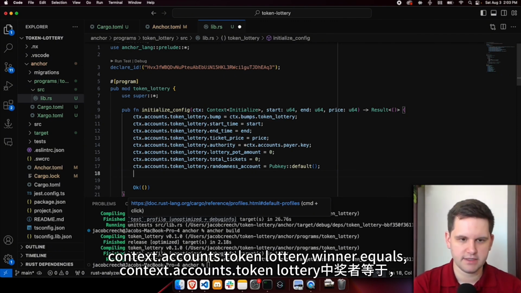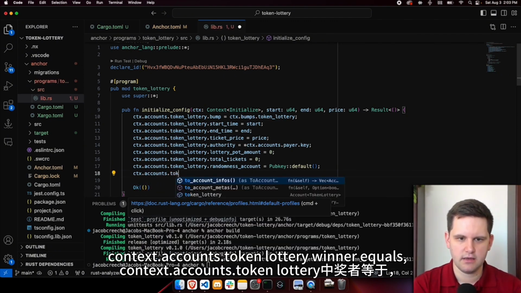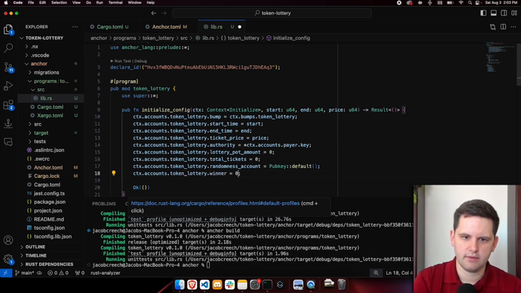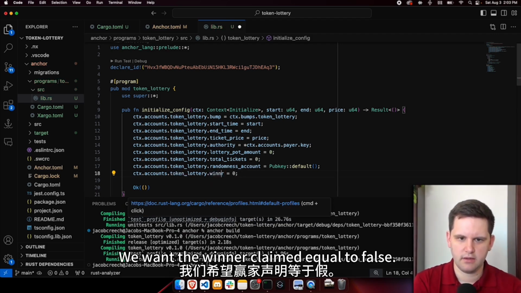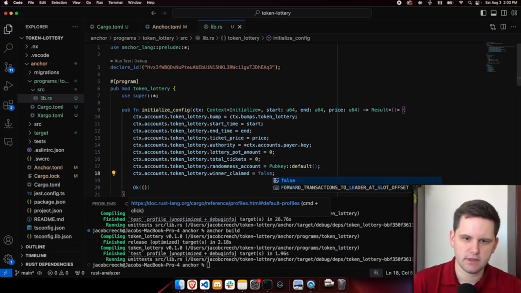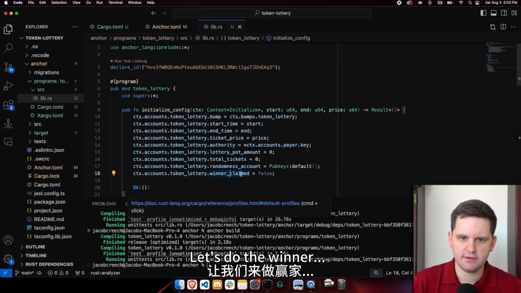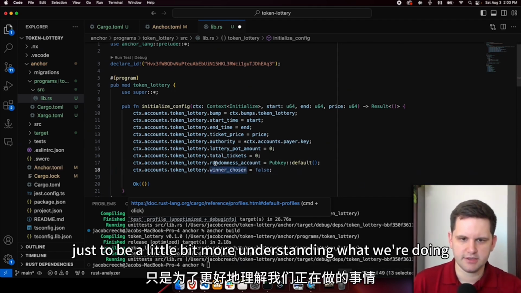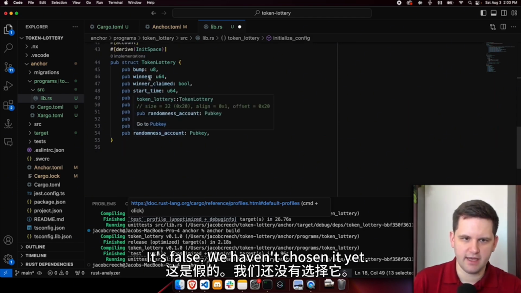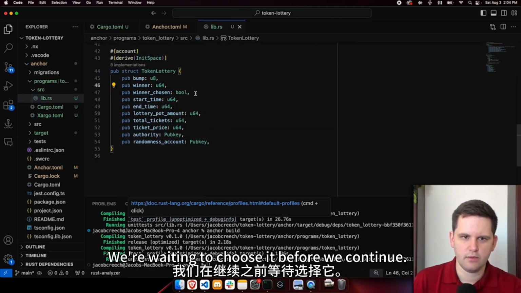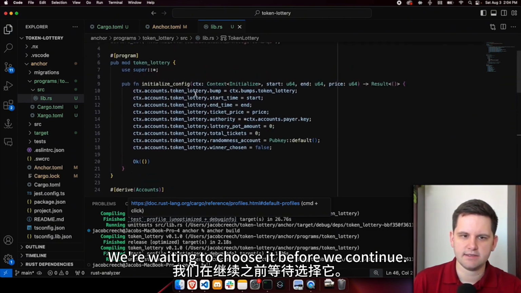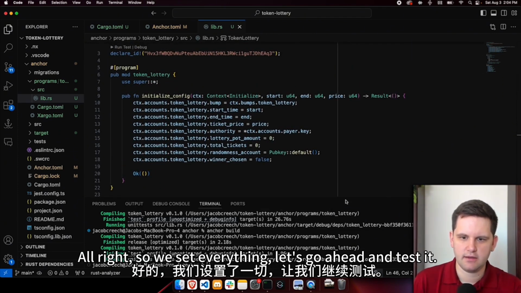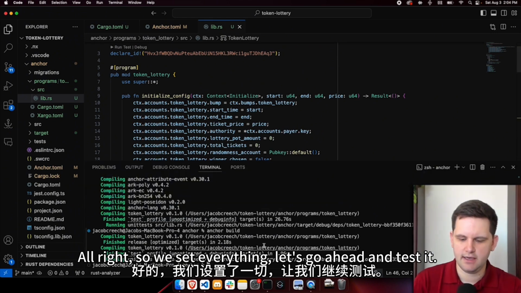And then finally, we're going to do context.accounts.token lottery winner equals, well, not the winner. We want the winner claimed equal to false. Let's change this to winner chosen just to be a little bit more understandable about what we're doing, because it's false. We haven't chosen it yet. We're waiting to choose it before we continue. All right, so we set everything. Let's go ahead and test it.